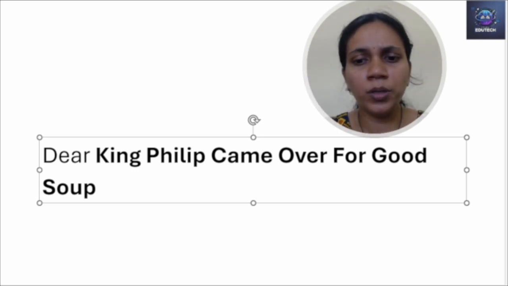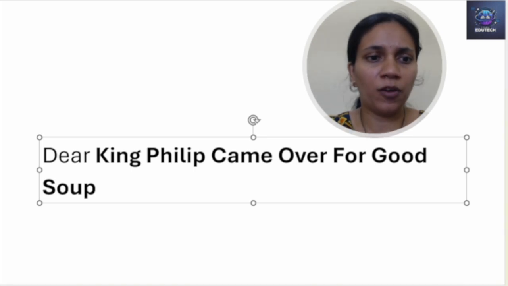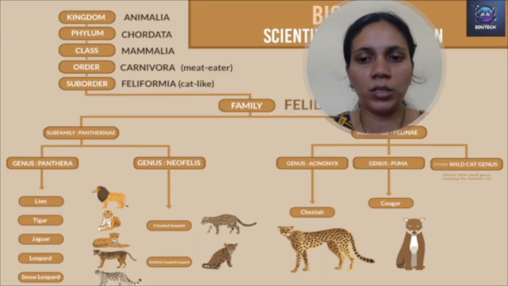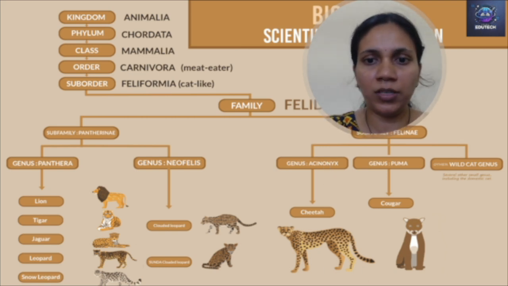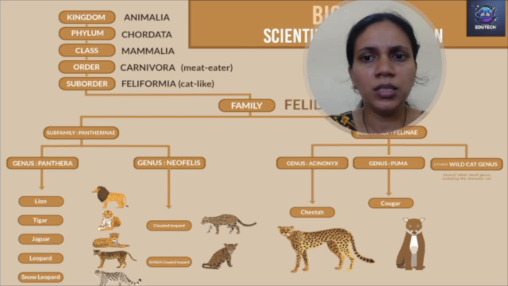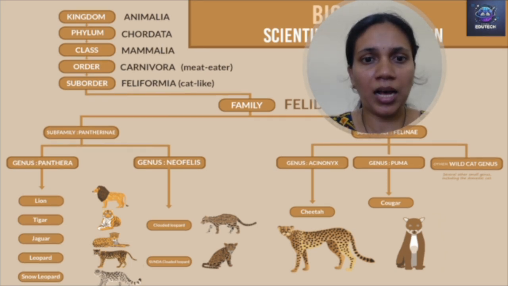With this, I will explain one example. I found this very beautiful example on the internet. I just forgot which site it is, but I want to give my credit to that site for generating this very good image. This is about the big cats, meaning lion, tiger, cheetah, everybody. Here we have the kingdom Animalia, phylum Chordata, class Mammalia, order Carnivora, that is meat eaters.